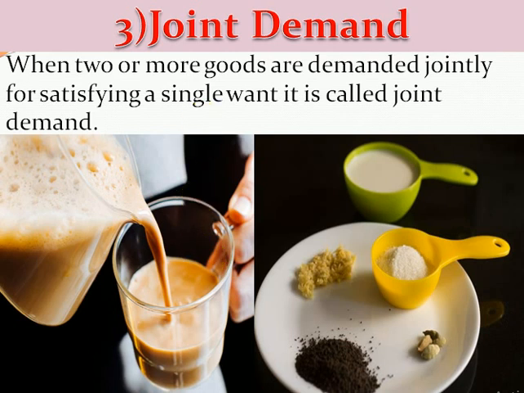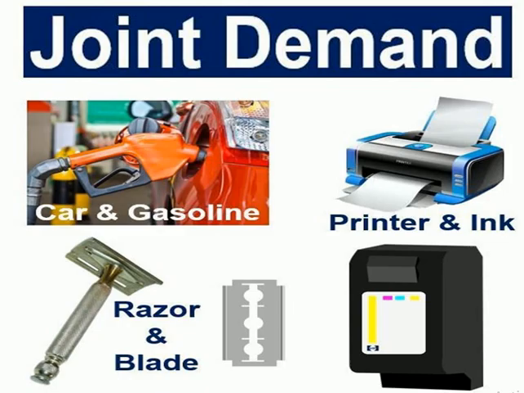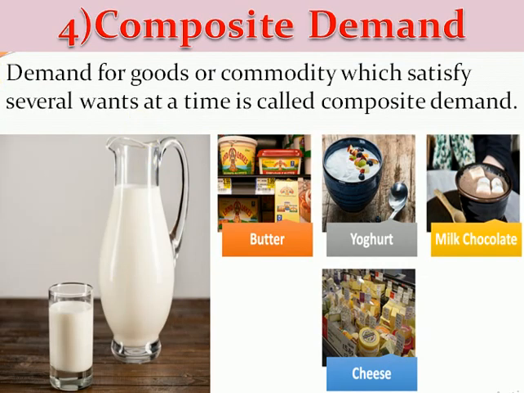This is also another example of joint demand: razor and blade. When these two products are demanded for satisfying a single want, that is shaving. Printer and ink are some other examples of joint demand. When two or more products are jointly demanded just for satisfying a single want, that is called joint demand.